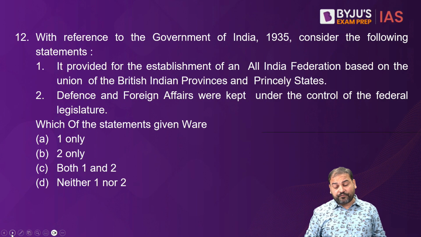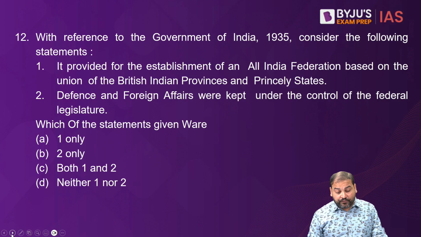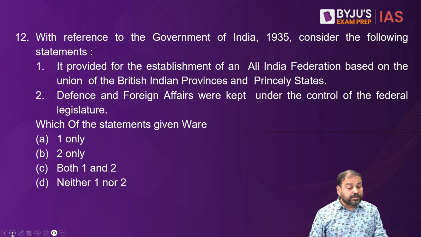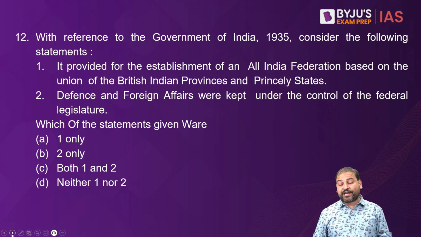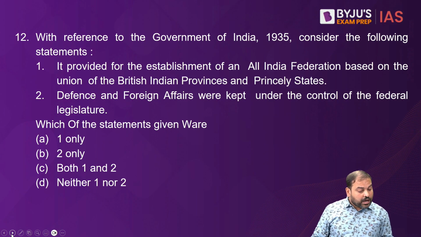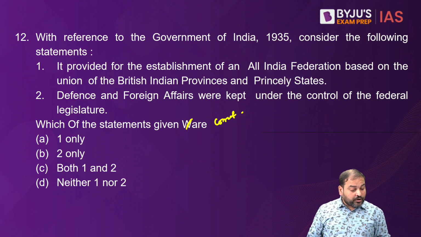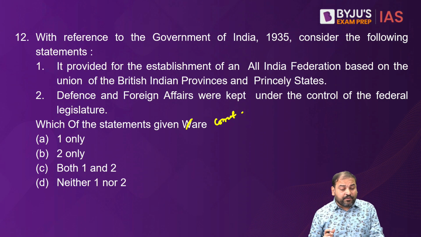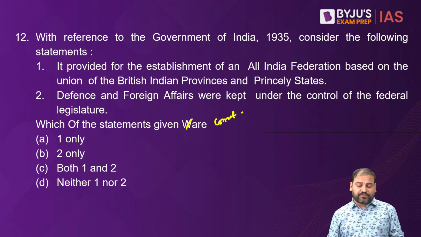With reference to the Government of India Act 1935, consider the following statements. Number 1, it provided for the establishment of an all India federation based on the union of the British Indian provinces and princely states. Number 2, defense and foreign affairs were kept under the control of the federal legislature. Which of the statements given are correct? Now, statement number 1 is absolutely correct. It provided for the establishment of an all India federation based on the union of the British Indian provinces and the princely states. This is a correct statement.